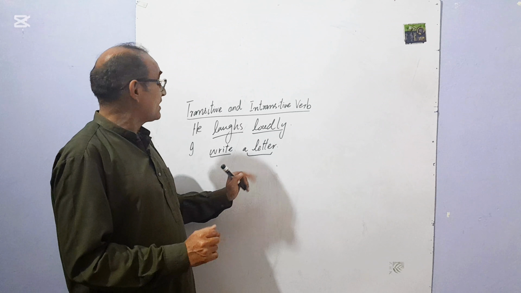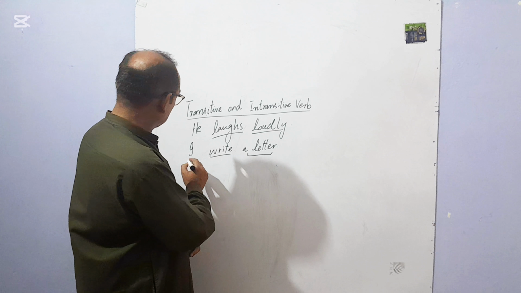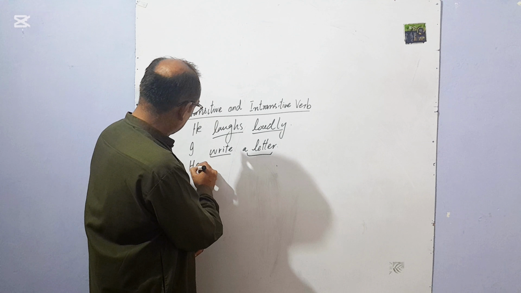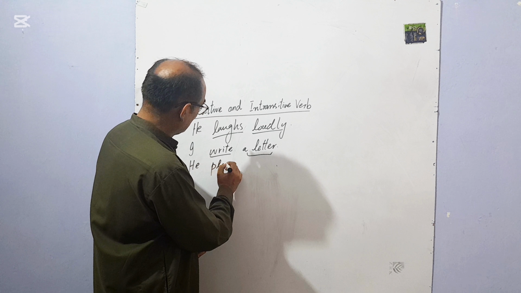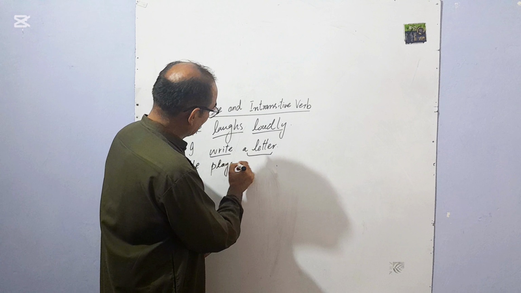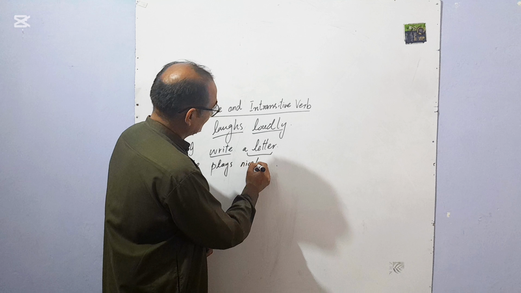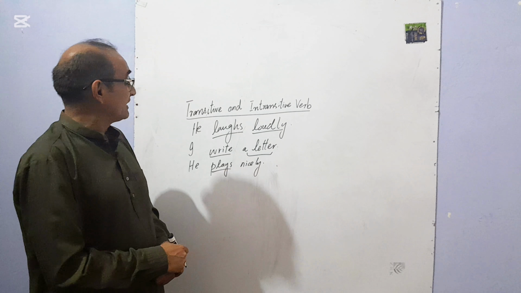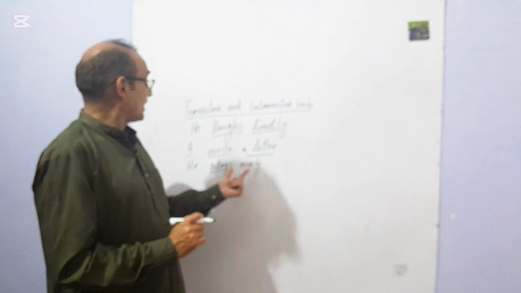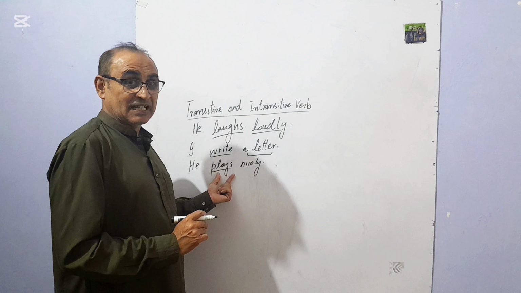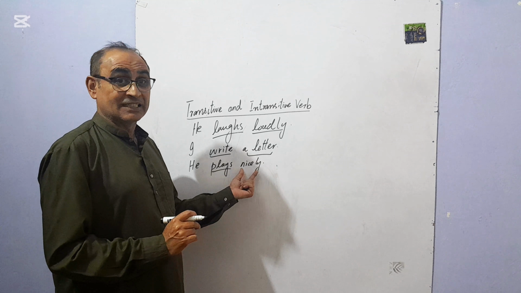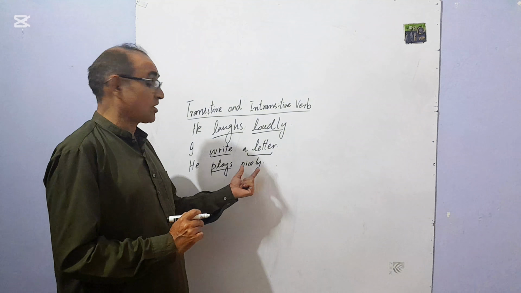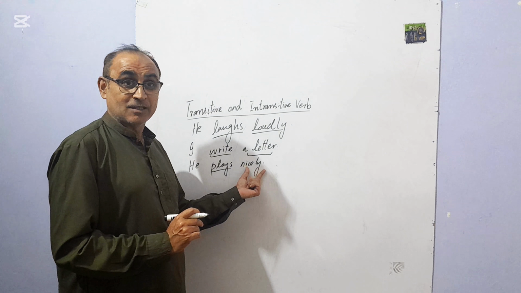So "I write a letter". If I say "he plays nicely", here plays functions as an intransitive verb. Nicely is an adverb, not an object.